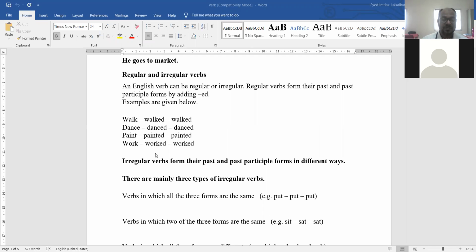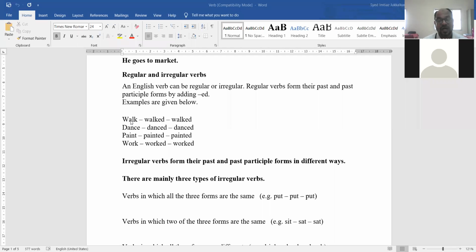For example, I walk in the morning. So walk is the main verb, very important verb, which shows action. Main verb, what is main verb? The verb which shows action is walk. Here, walk is the main verb. I walk in the morning.